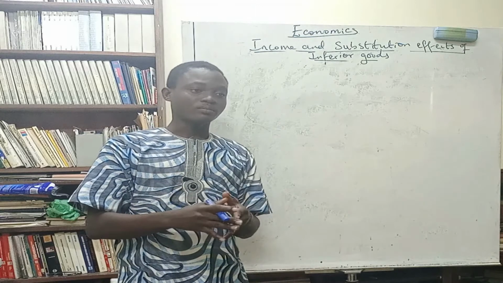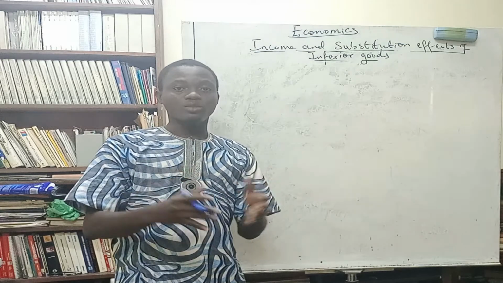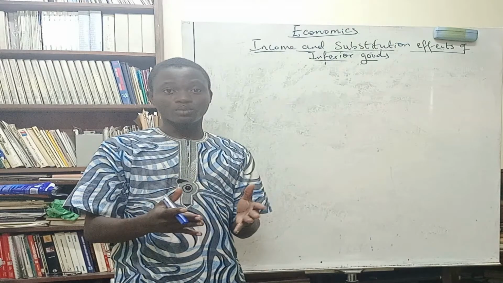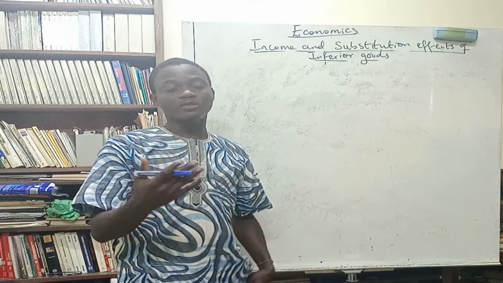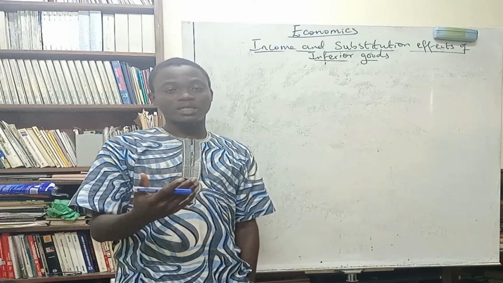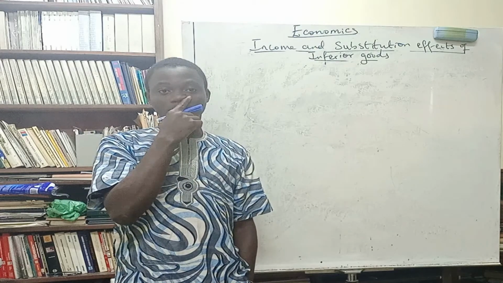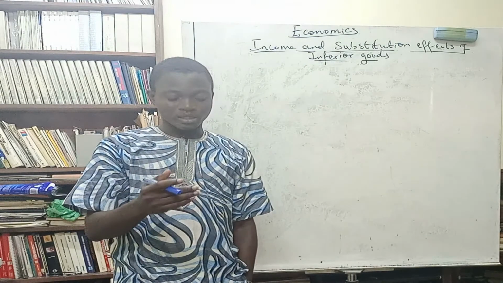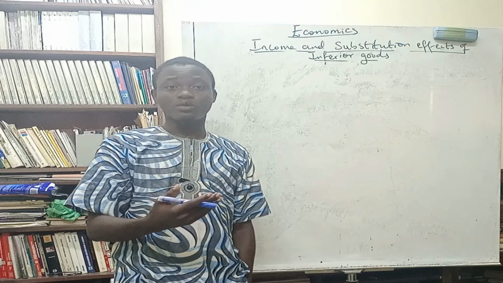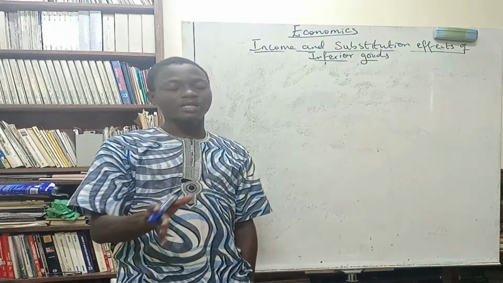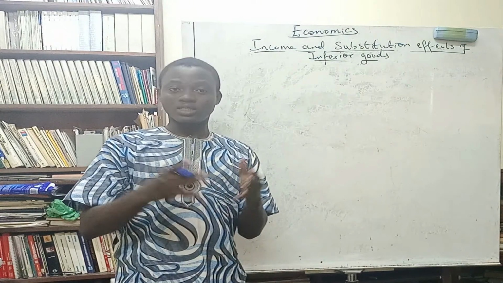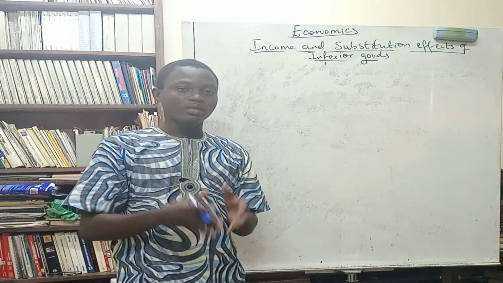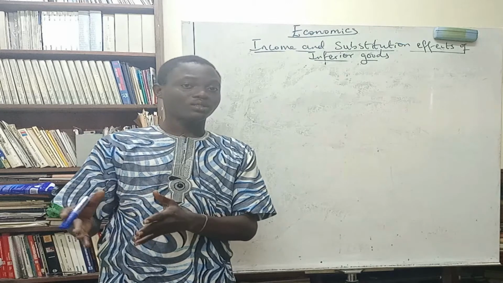Now this is what I'm saying. If a consumer is consuming two goods, for example 4 euro and semo, and the price of semo should rise, let's assume that those are two goods. We don't know anything about them other than the names I've given them. If the price of semo should increase, the substitution effect will say that you should buy less of semo and more of the commodity whose price has not changed at all.